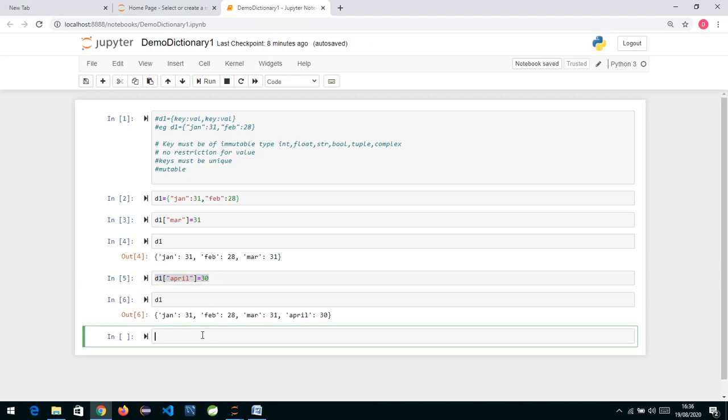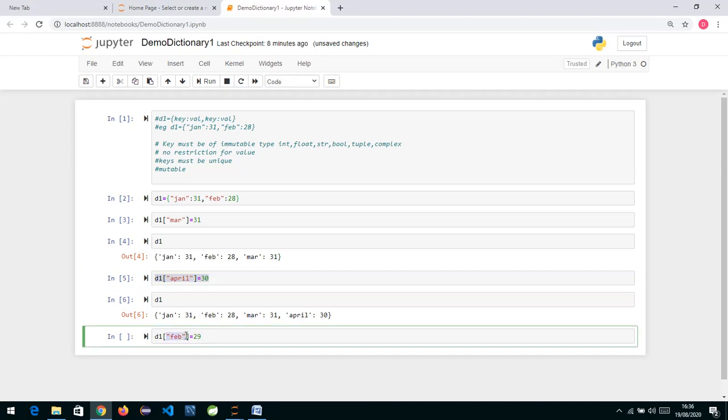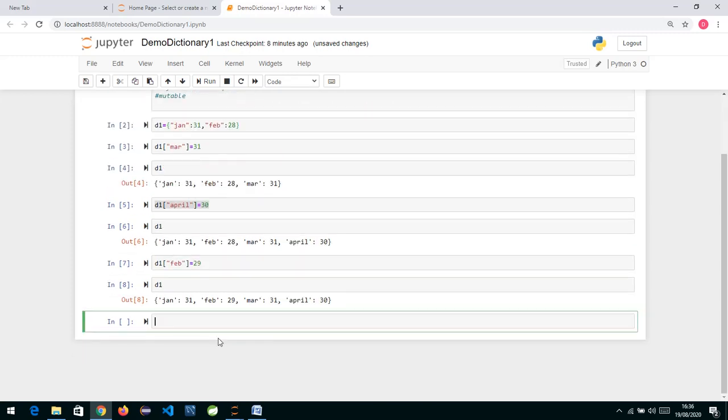Now if I create a duplicate key, suppose Feb is already present, and again I write Feb and specify the value as 29. Whenever you create a key value pair this way, it will check whether this key is already there in the dictionary or not. If it is already there, it will replace the value 28 by 29. If I check d1, you can see Feb now has the value 29. So in a dictionary there will always be unique keys.